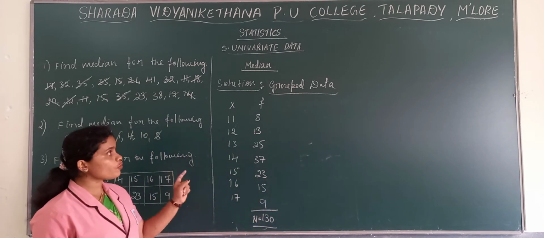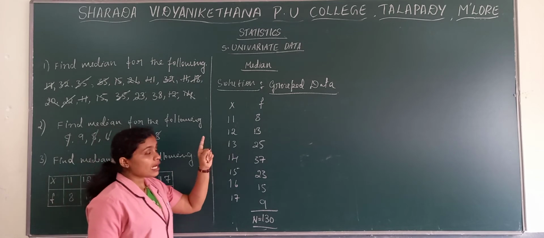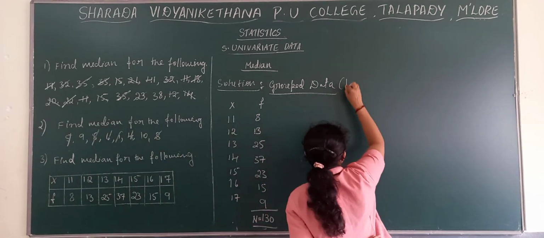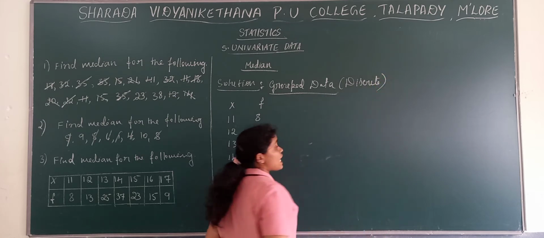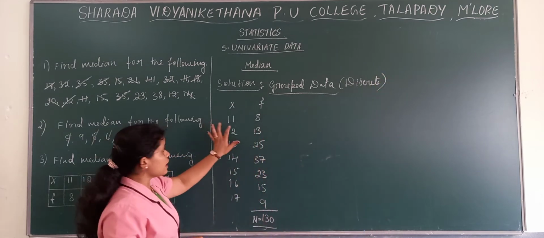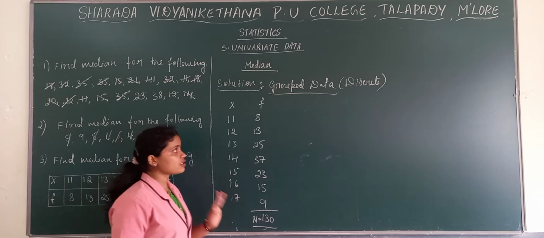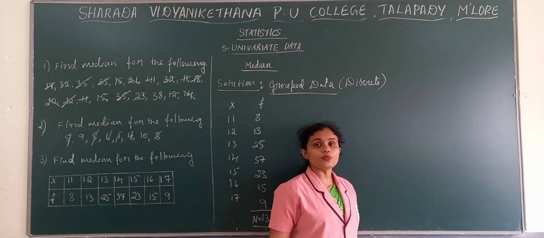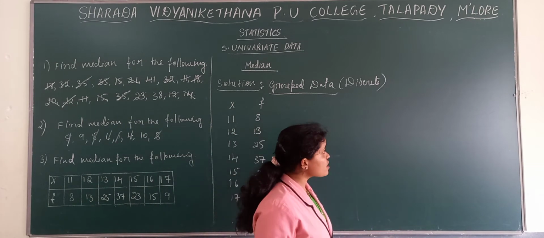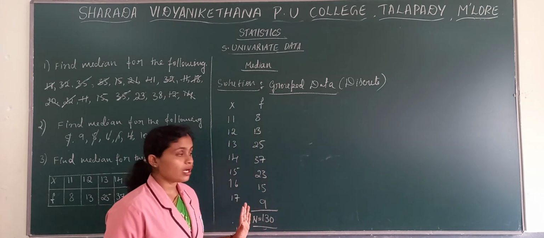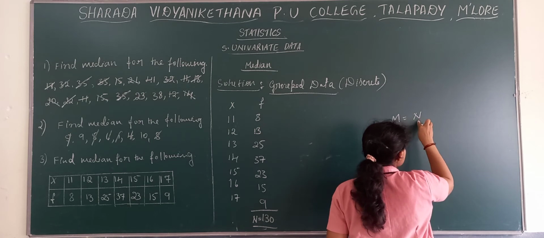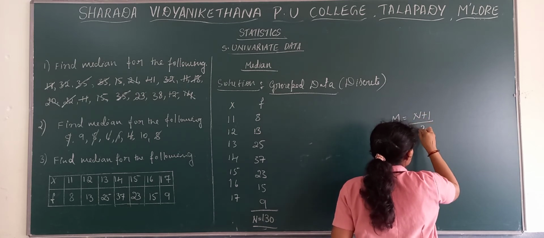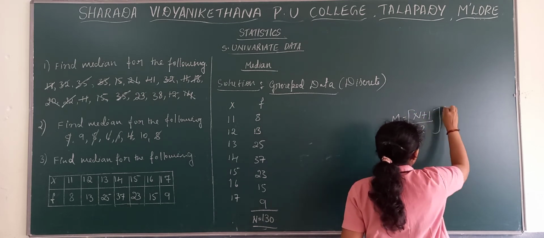Now in case of median for grouped data, which kind of series is it? It is discrete. It is not continuous because class intervals, like 10 to 20, 20 to 30, are not given. So it is grouped, discrete. In such a case, what is the median formula? The median formula goes like: median is equal to (N + 1) divided by 2 observation.